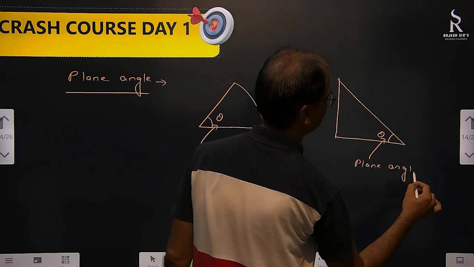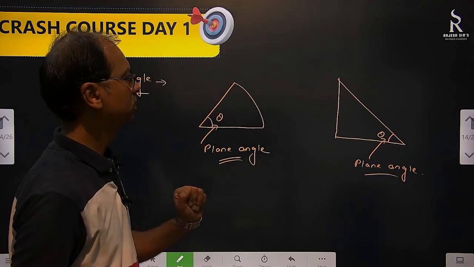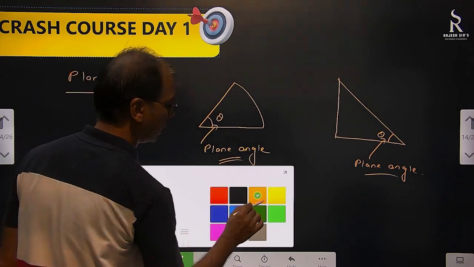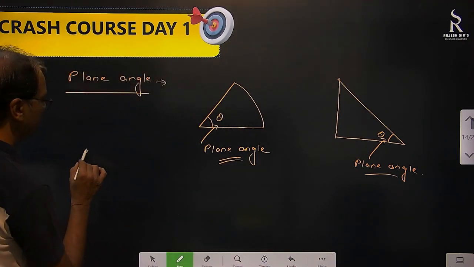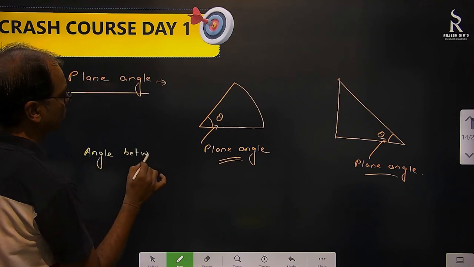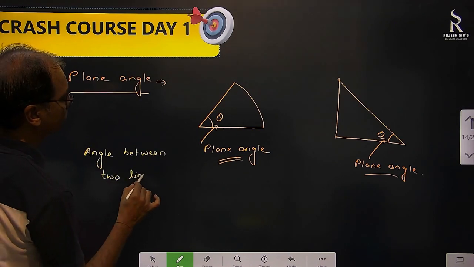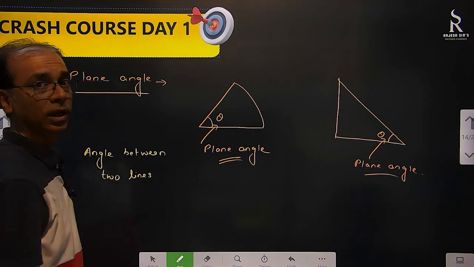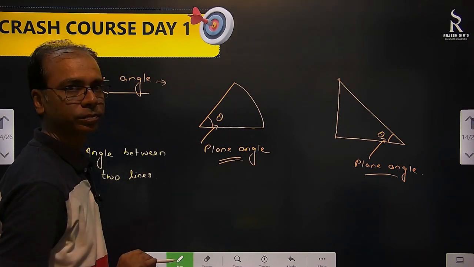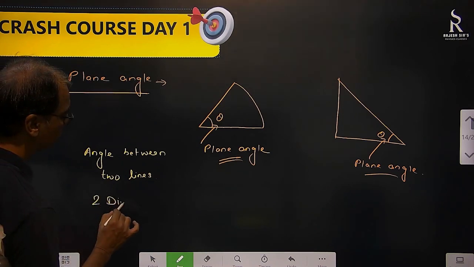So can we say that the angle between two lines? Yes, these are also two lines. So angle between two lines is plane angle. Or you can say that it is an angle measured in two dimensions, a two dimensional angle.